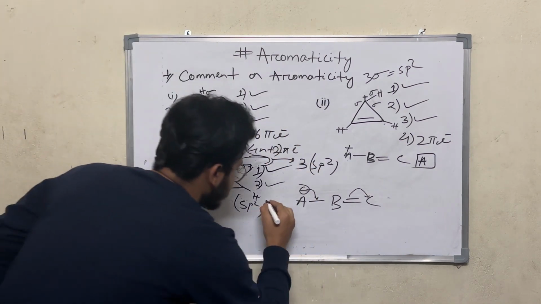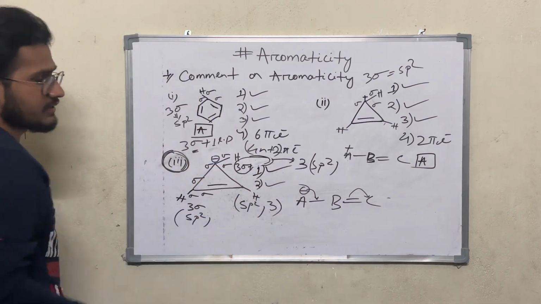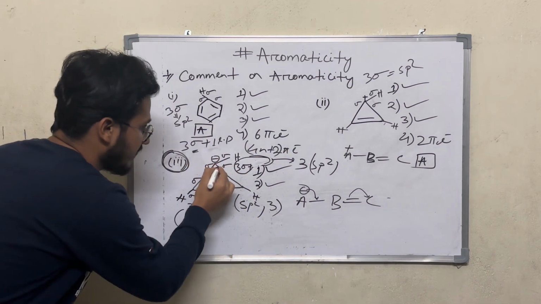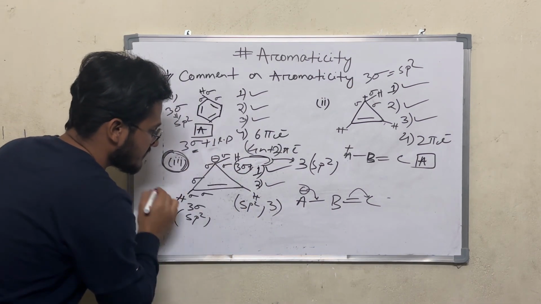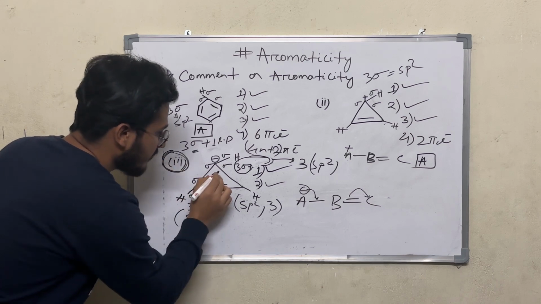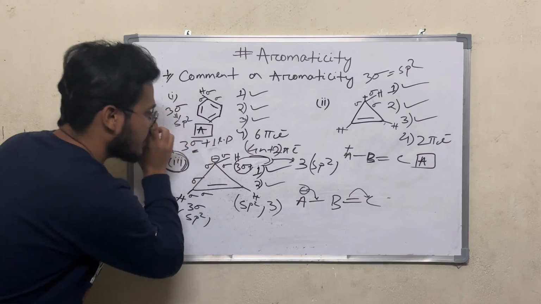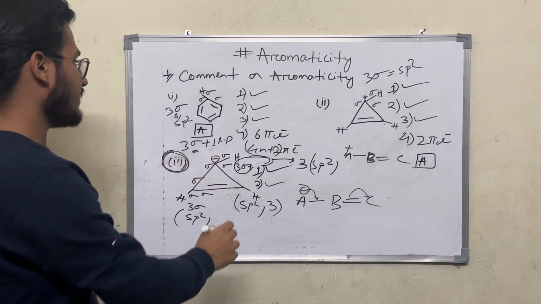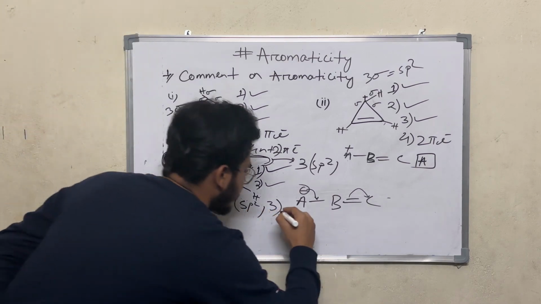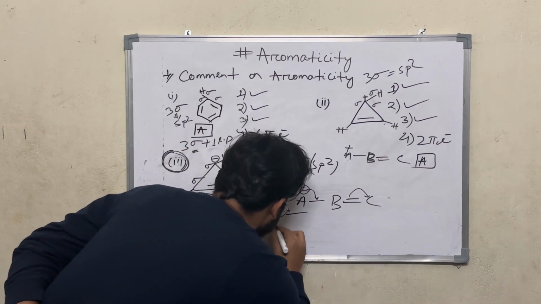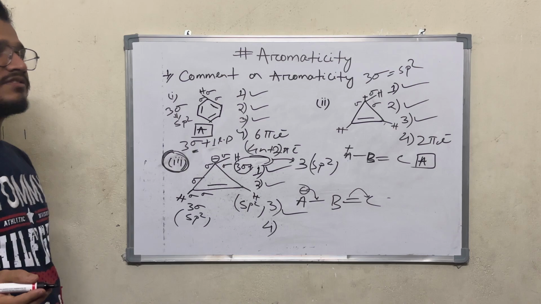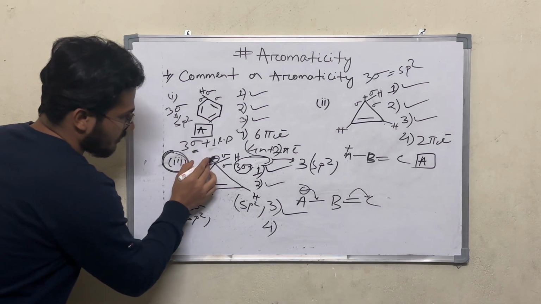And in the third condition, there should be cyclic resonance. There is complete cyclic resonance. A negative charge is there, single bond is there, double bond is there, and again single bond is there, again negative charge is there. So there is complete cyclic resonance. That means the third condition is followed. And in the fourth condition, we have to check how many pi electrons are there. Here there is the negative charge.